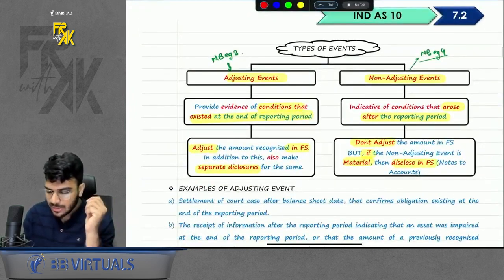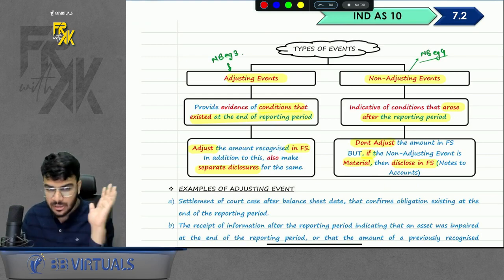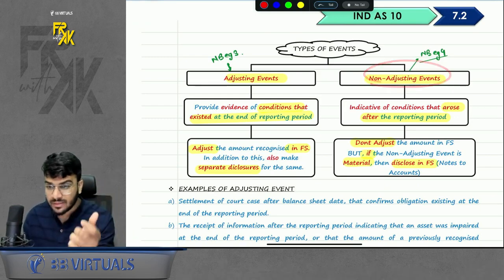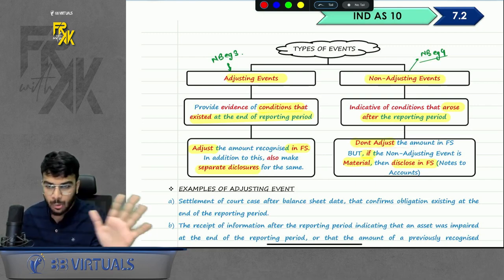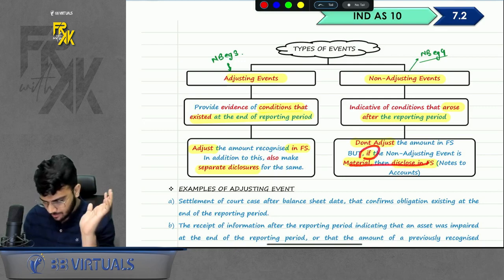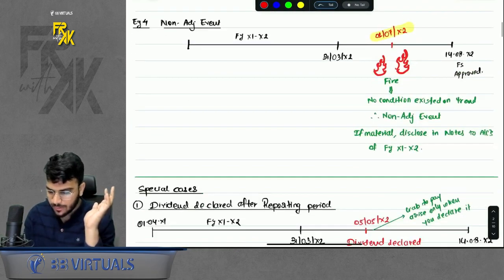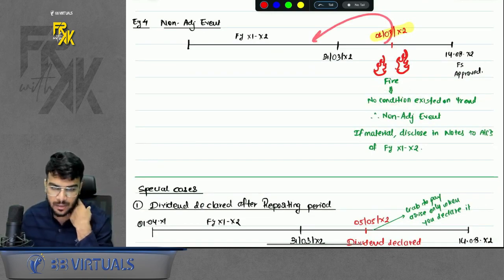Okay, then what is the meaning of non-adjusting event? Any event whose condition was not existing on year end, it directly arose after the year end. So it is a non-adjusting event. What to do with this? Don't do anything. Name itself says non-adjusting. Don't do anything. If it is material, then disclose in the financial statements. Sir, give us an example. Example, some fire occurred after the year end. So this is the non-adjusting event as we had no clue on the year end for this.